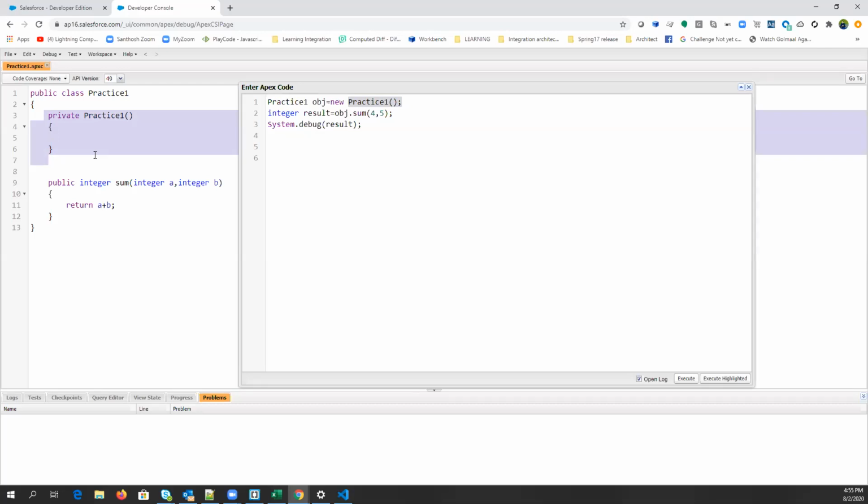Am I right, guys? Suppose, sir, in the private scope, if we write a method for the private one, then it will work? When we use this private practice one, in that particular scope, if we write something to make this constructor visible, will it work? That is a design pattern called singleton. So that is based on the property. We can discuss that. Anyone else have any question, or should we proceed?